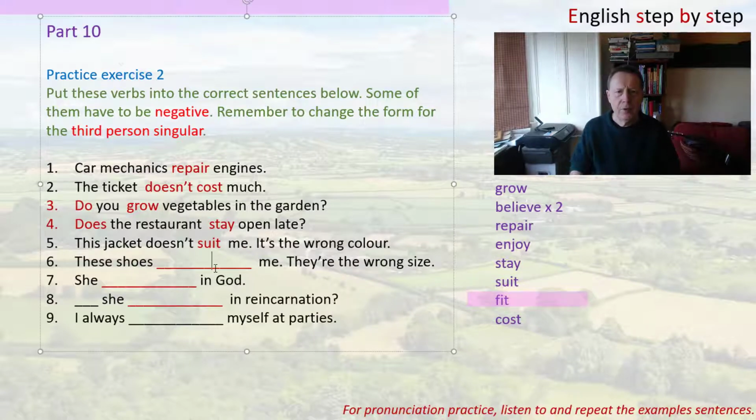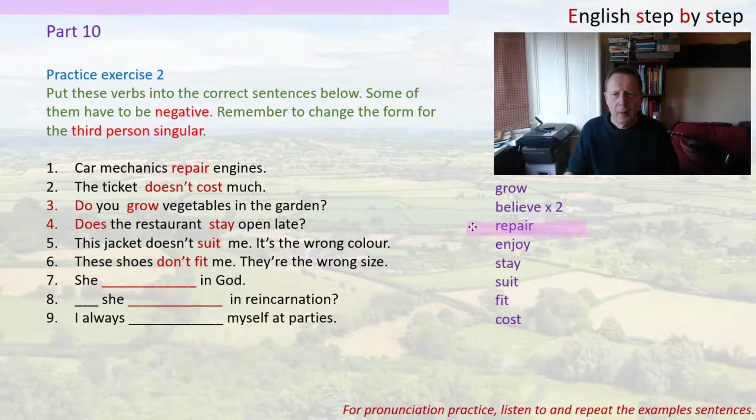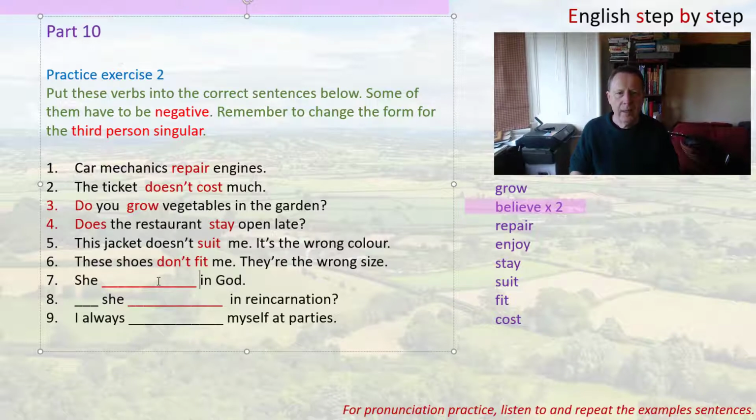So you would have to say the shoes don't, remember, the jacket doesn't, the shoes don't, and then fit me. They're the wrong size. Now the next sentence has the word God, and the only verb for this one is believe. So, and in this case, I believe, you believe, she believes in God.